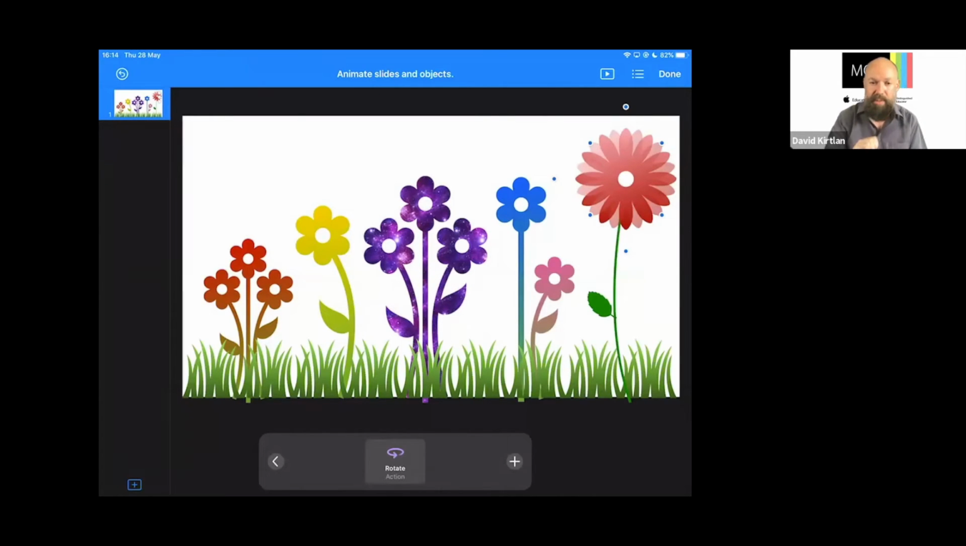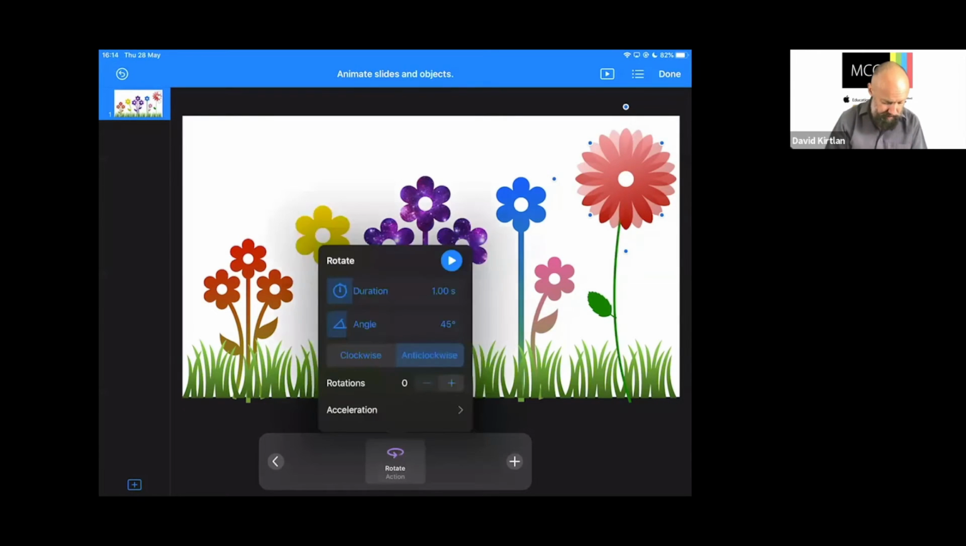So I could have rotate and resize at the same time, for example. I'm going to stick with rotate, but if I tap it, I now get to see all the options for how it actually rotates. At the moment, it's rotating for a duration of 1 second. I'm going to extend that to about 5 seconds. And it's only turning 45 degrees, so a quarter of a turn at the moment.